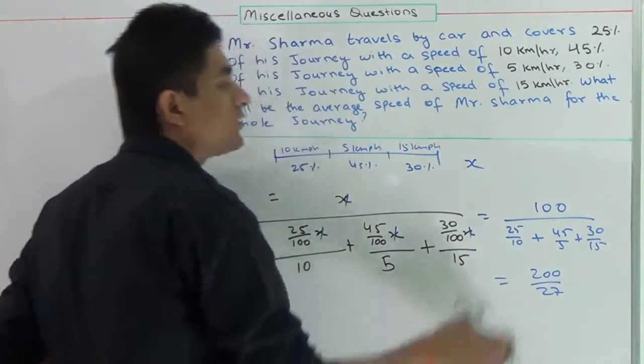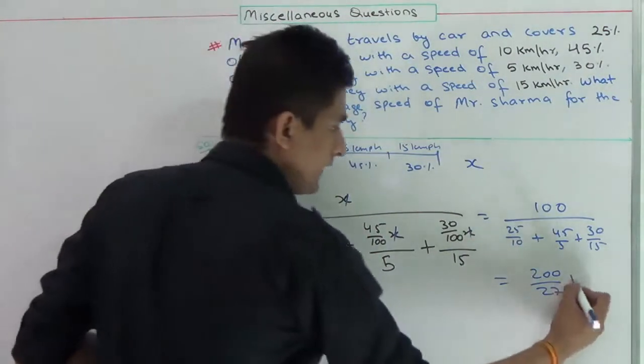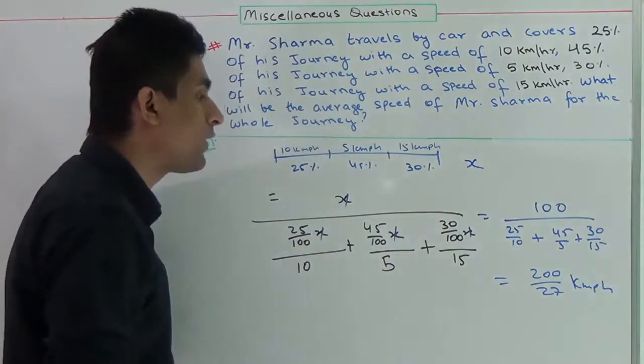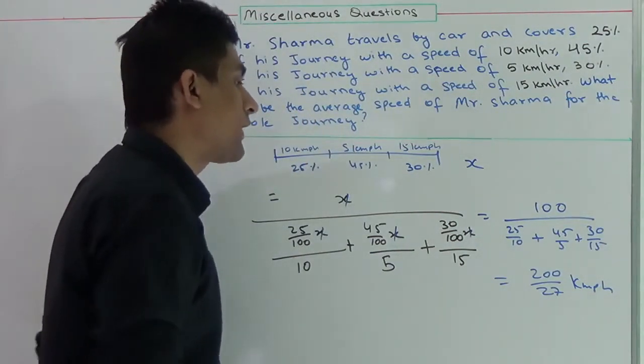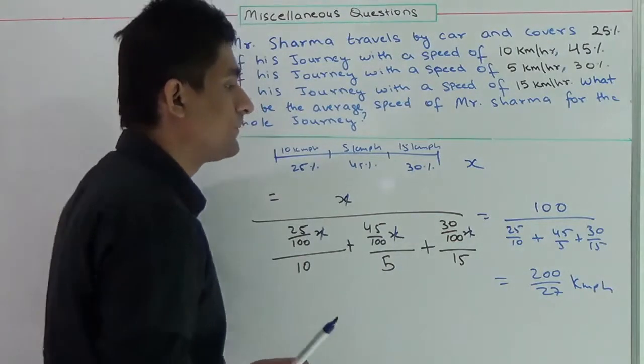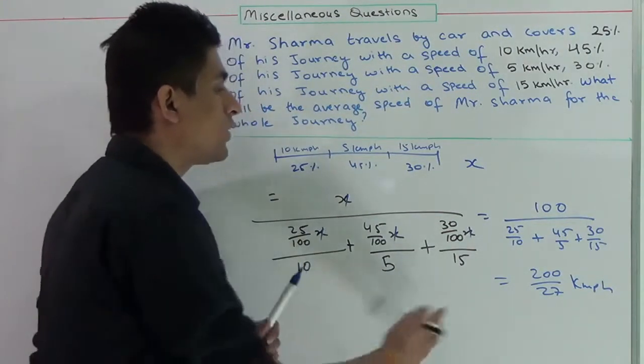Just because of time constraints, I am not solving this. The average speed will come out to be 200 by 27 km per hour. This is the answer. You can also convert this to a decimal value, and its decimal value will come out to be 7 point something. As per the requirement, you can solve.